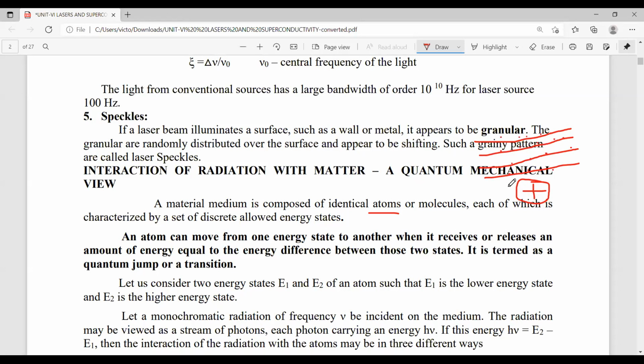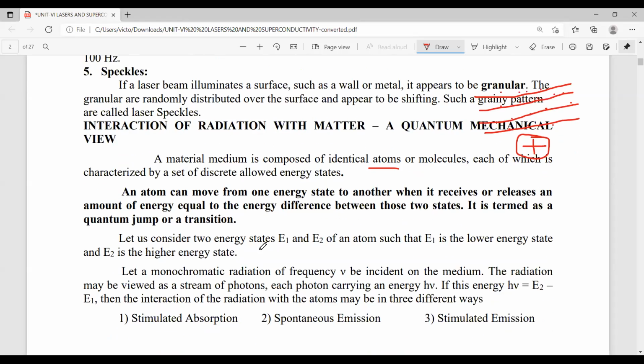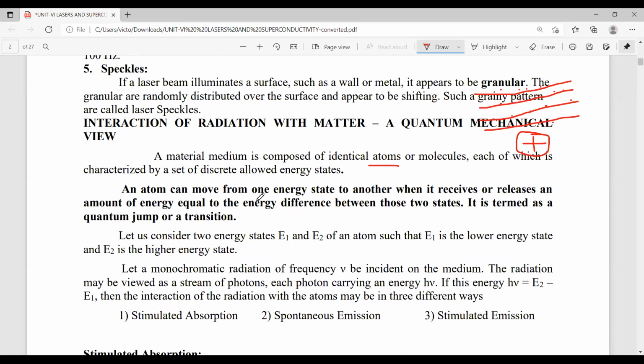Okay. Now, an atom can move from one energy state to another energy state. For example, let us consider two energy states. This is E2 and this is E1. So here there are different atoms in these energy levels.